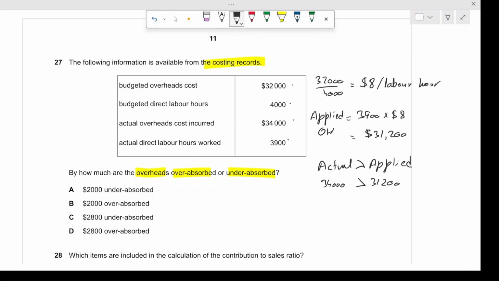So we have under absorbed them by the difference between these two. It would be $34,000 minus $31,200, which gives us $2,800. This is the amount by which they are under absorbed. All right. So the correct answer in this case would be option C.